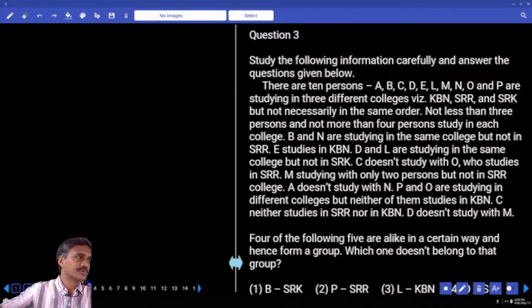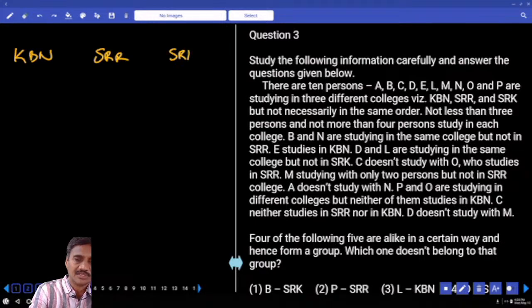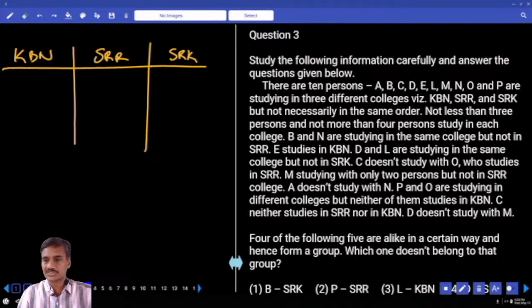Hence more than one person is studying in each of these colleges, so it comes under common parameter. Whenever it comes under common parameter, we need to divide this according to the parameter. What are the colleges we have? KBN is 1. Next one, SRR, then SRK. These are the 3 colleges we have. Altogether we have 10 students, not less than 3 and not more than 4.